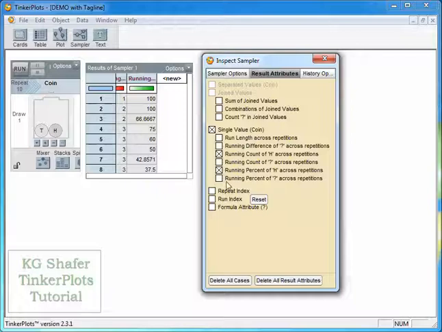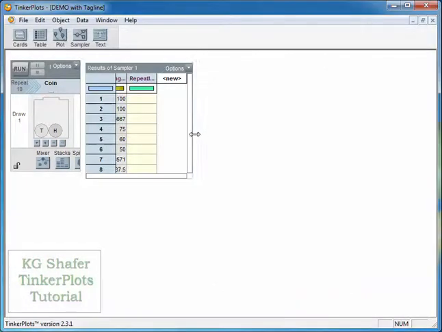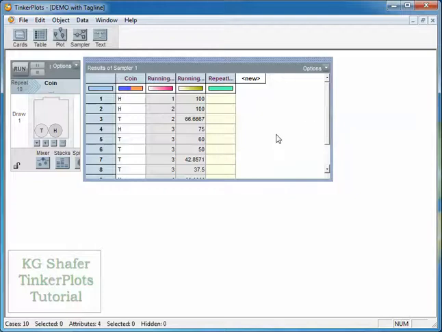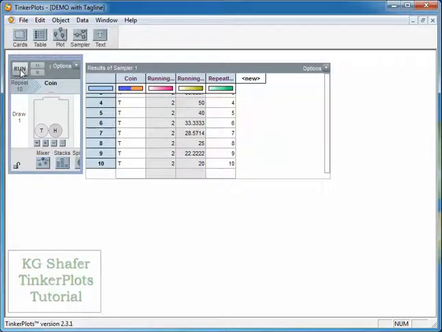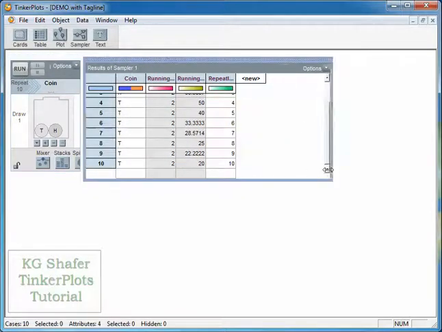TinkerPlots is throwing in some extra ones here in case you want to, let's say, put tails in there. You can do that. I want the repeat index because I want to keep track of that position. You know, what happened on that third coin flip, and that's going to be very important in this activity. So we'll close that up and run this again, and let's really take a look at what's going on in